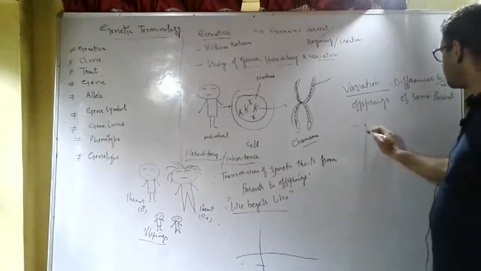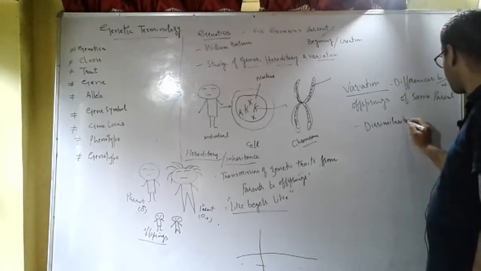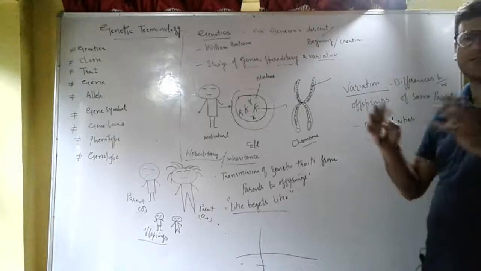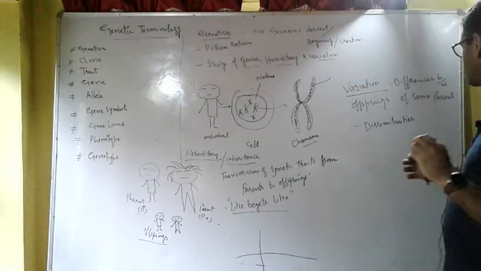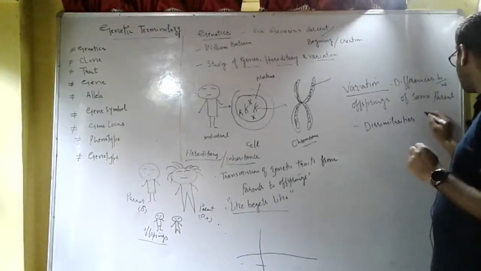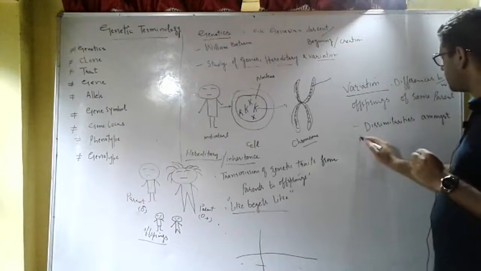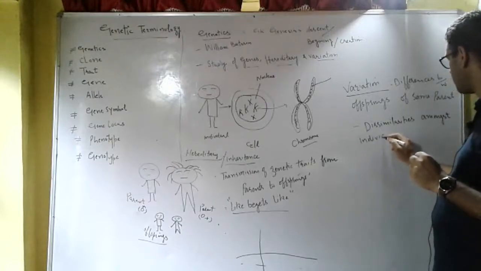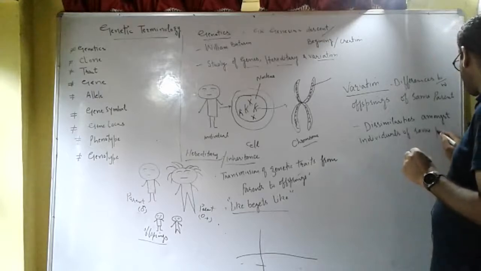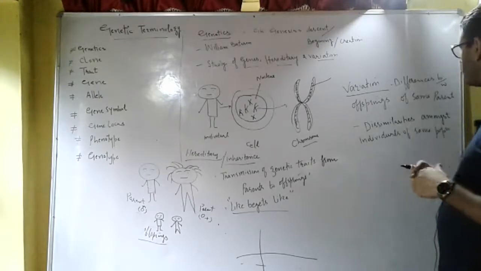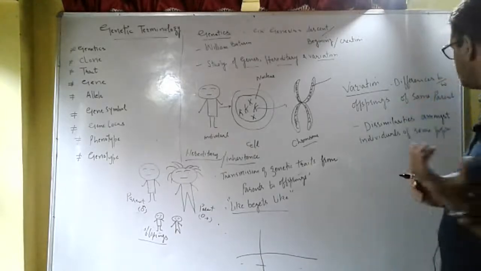So dissimilarities that exist between the individuals of the same population, that is known as dissimilarities amongst individuals of same population, that is what is known as variation.